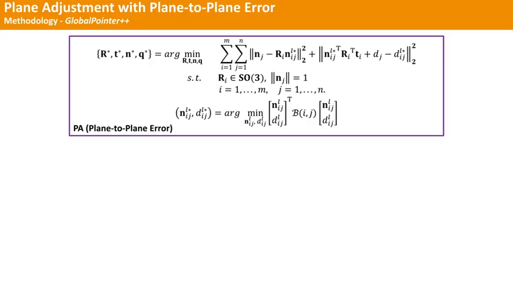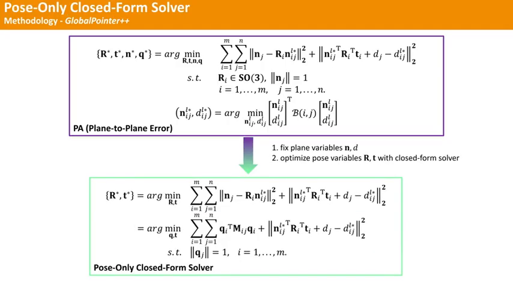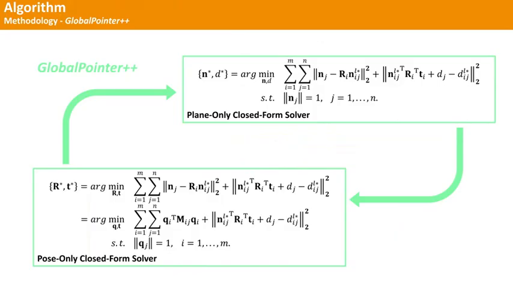Apart from the GlobalPointer algorithm, we further propose a variant algorithm named GlobalPointer++, which measures registration quality by plane-to-plane error. Inspired by the Bi-Convex Relaxation technique, we can fix pose variables R, t and optimize plane variables. Due to the special structure of the problem, we can solve each plane variable analytically. Similar to the plane-only closed-form solver, we can derive the pose-only closed-form solver. Once combining these two solvers, we immediately arrive at the accelerated plane adjustment algorithm variant named GlobalPointer++. GlobalPointer++ alternately solves each problem until the overall problem converges.